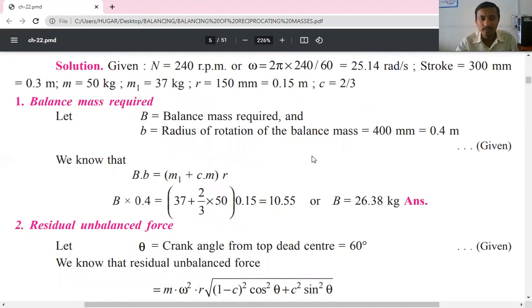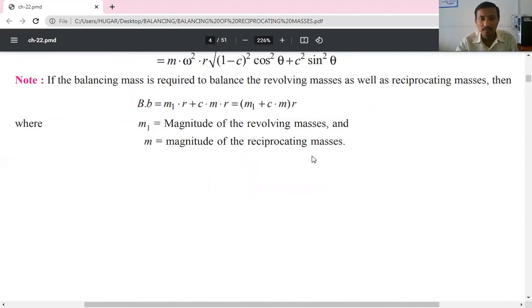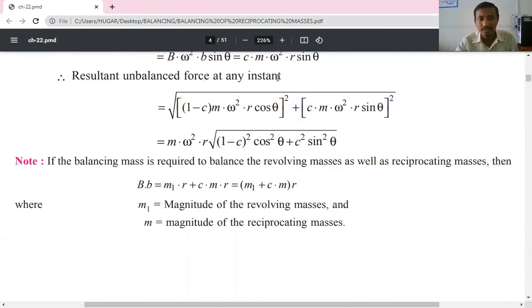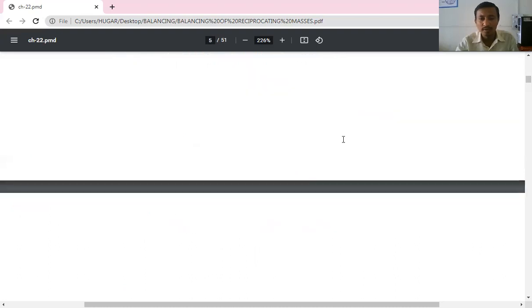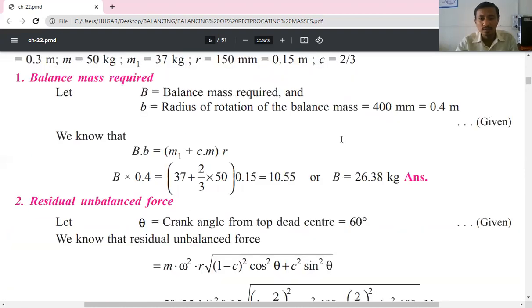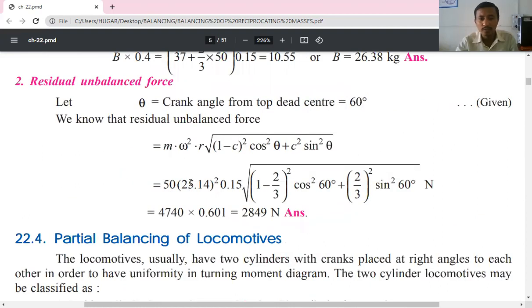This is the resultant unbalanced force or residual unbalanced force, so you can use this equation. Substitute all the values: m omega square into r, the radius of the crank, times the square root of (1 minus c, which is 2 by 3) square into cos square 60 plus (2 by 3) square into sin square 60.